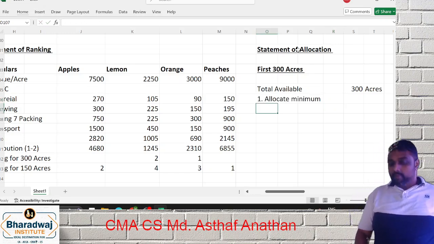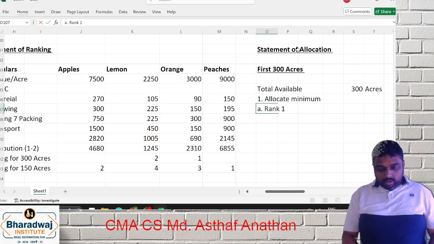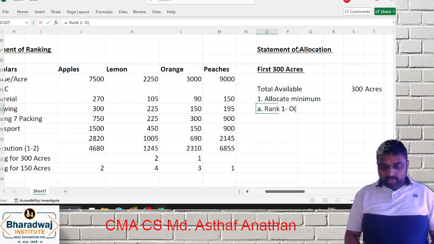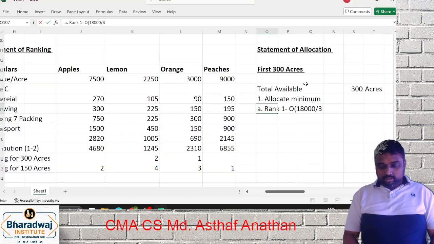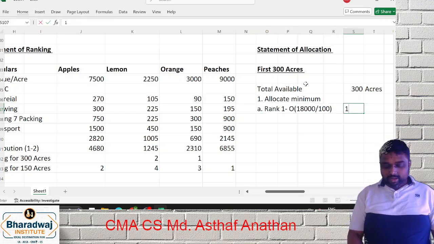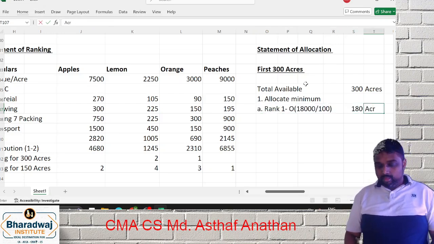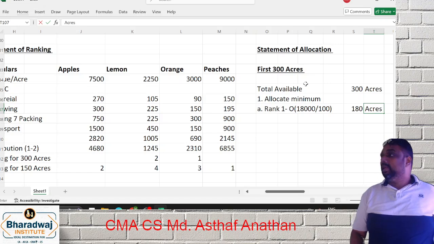You will allocate the minimum. First we'll go for rank 1, which is orange. 18,000 boxes. In a box 30, you have 100. So if you give 100, 180 acres is over. Correct? 180 acres is over.